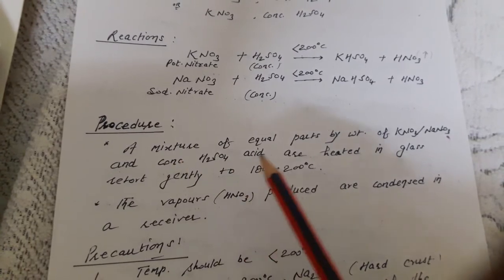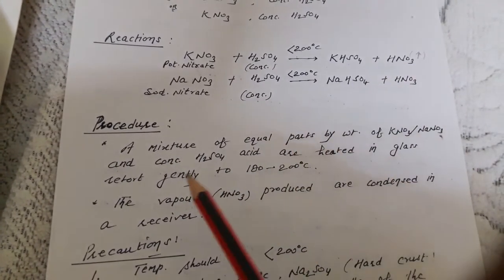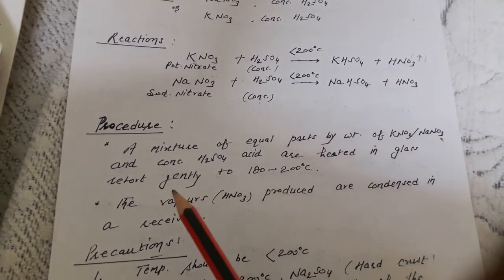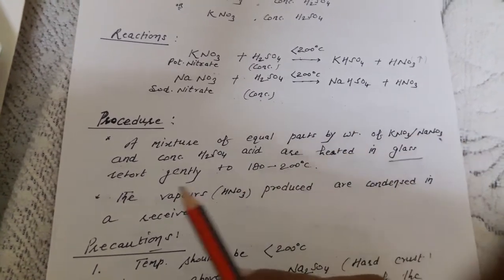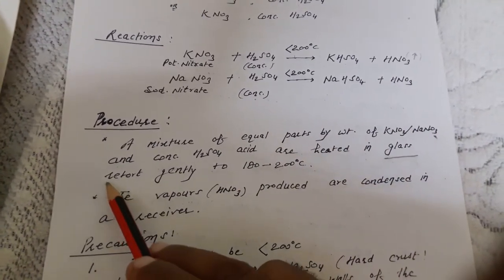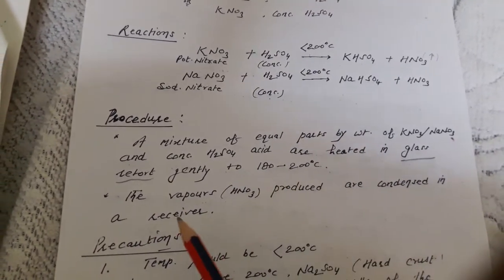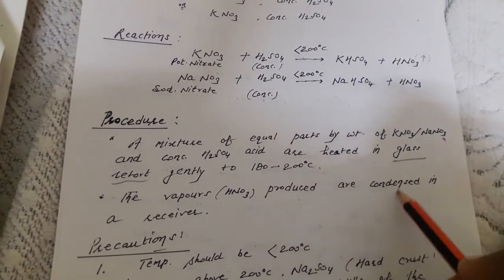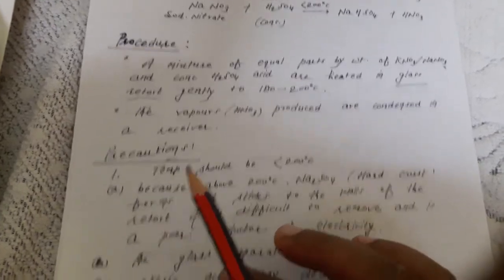Procedure: a mixture of equal parts by weight of potassium nitrate or sodium nitrate and concentrated sulfuric acid are heated in a glass retort. This is important. The whole apparatus is made of glass, and that we say glass retort, heated gently. When the vapors of nitric acid are produced, they are condensed in the receiver and we finally get nitric acid.